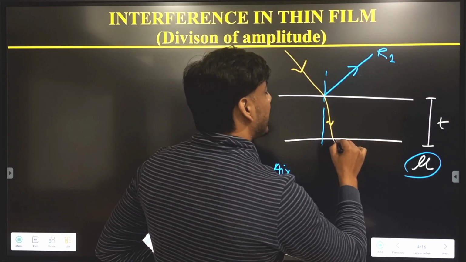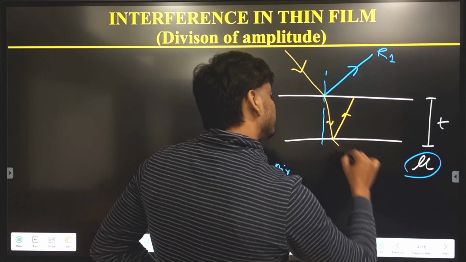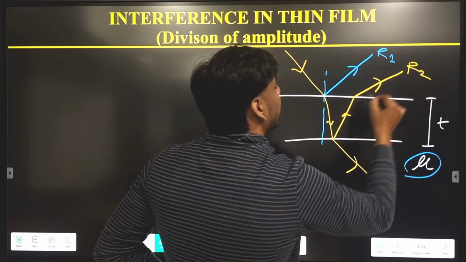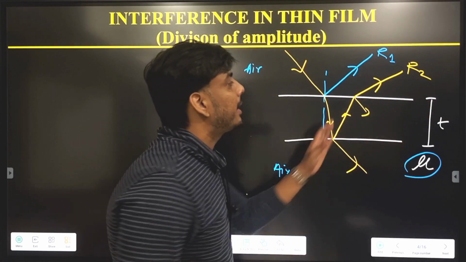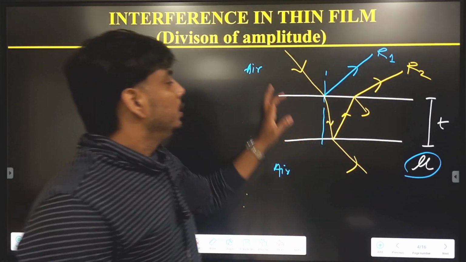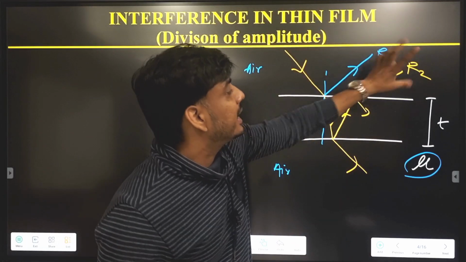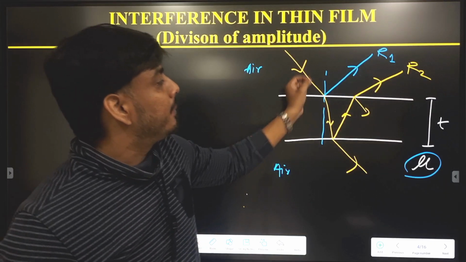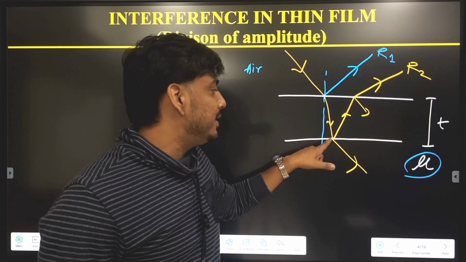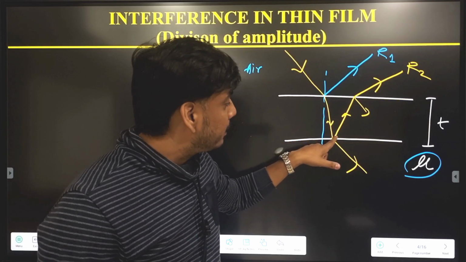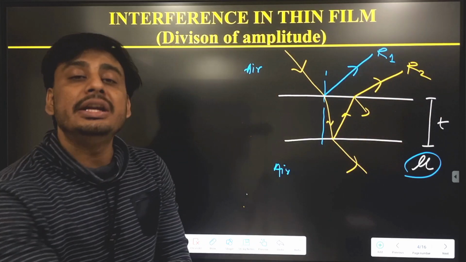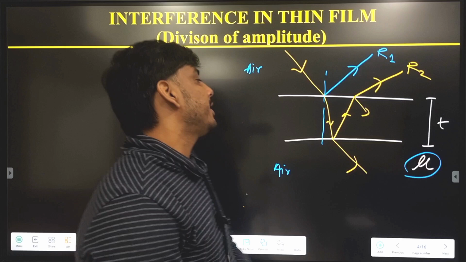Then here also a part of light will reflect and a part of light will refract. So these things will continue. This is R2. Again a part of light will reflect and a part will refract. This continues till the intensity becomes 0. So here we consider two rays, R1 and R2, where R1 is the reflected beam from the first surface. R2 is what? When the ray of light travels through the medium, that is the thin film, a part of light will reflect and this part is again refracted. So now we have to find the interference between R1 and R2.